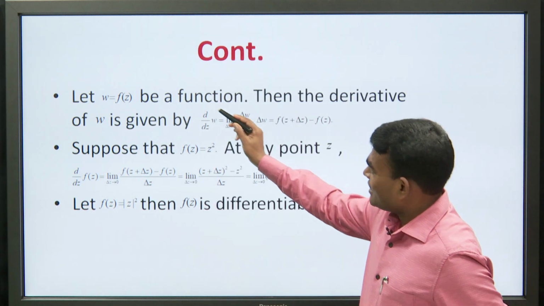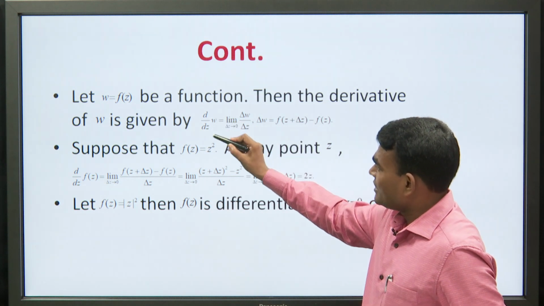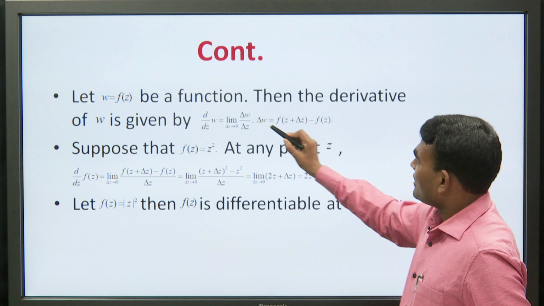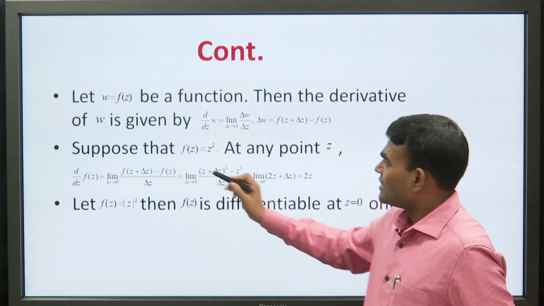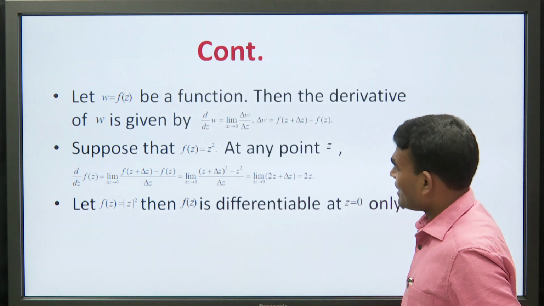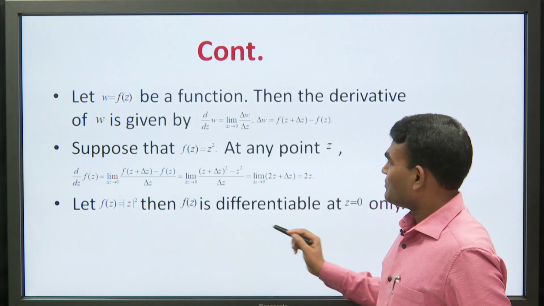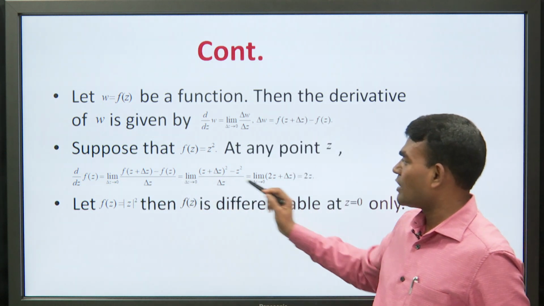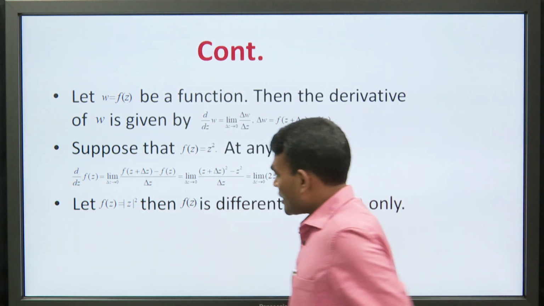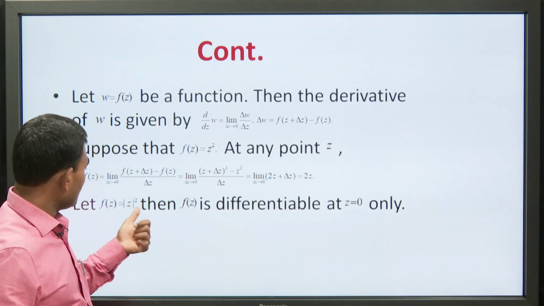Now, see here, this is another definition for the derivative: d/dz of ω is the limit as Δz tends to 0 of Δω upon Δz. Now, we have taken the example f(z) = z² and solved it. The value will be 2z, and you can find it very easily. Now, see here, we have taken another example, which is very important for you.